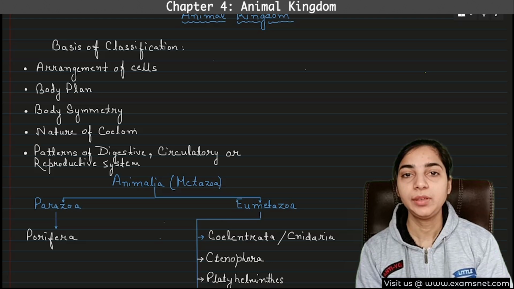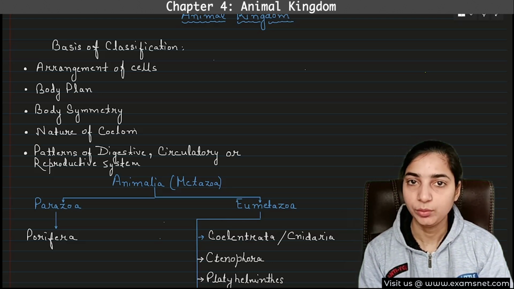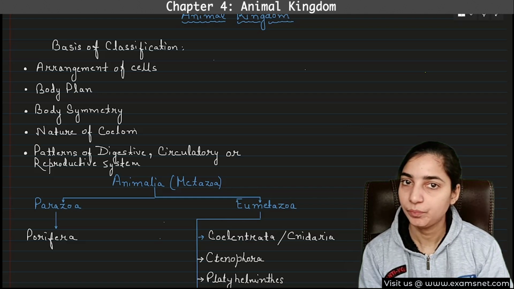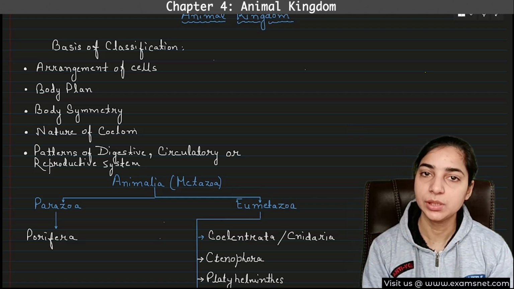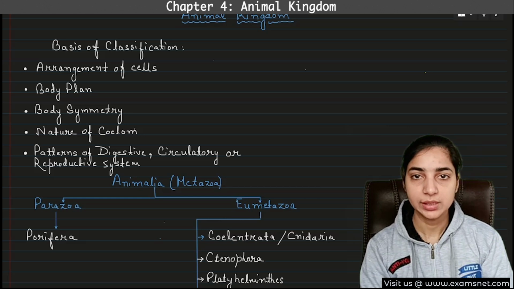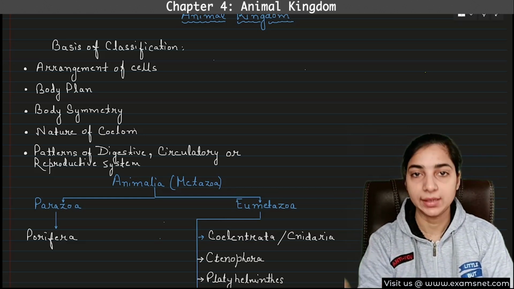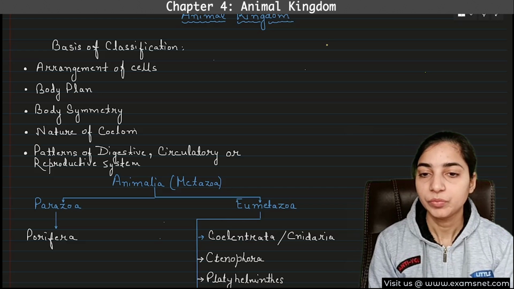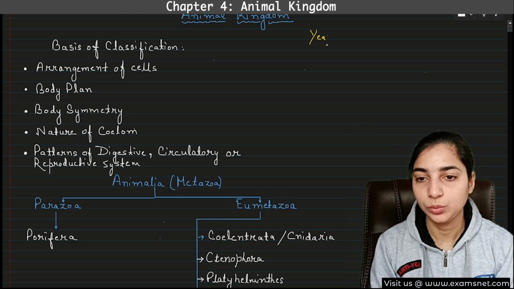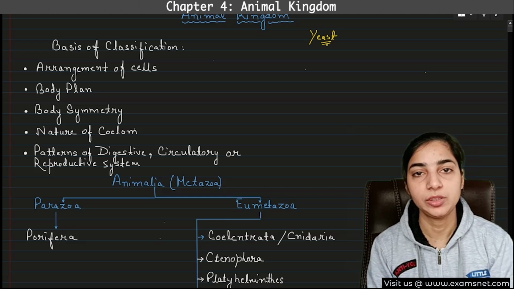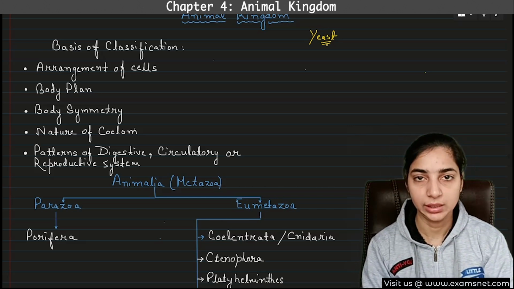One more thing that we know about animals is that all of them are multicellular. Have you ever seen a unicellular animal? No, because the unicellular organisms mainly belong to the kingdoms Monera and Protista, right? After Protista, from the fungi onwards, the organisms are multicellular. There is only one exceptional fungus, that is yeast, which is unicellular. Other than this, all the fungi are multicellular, and definitely all the plants and animals are multicellular.